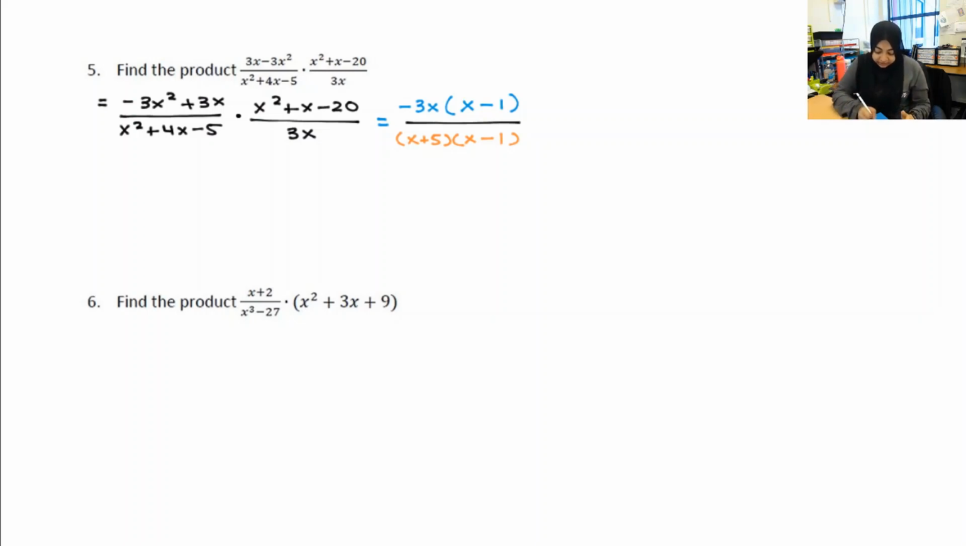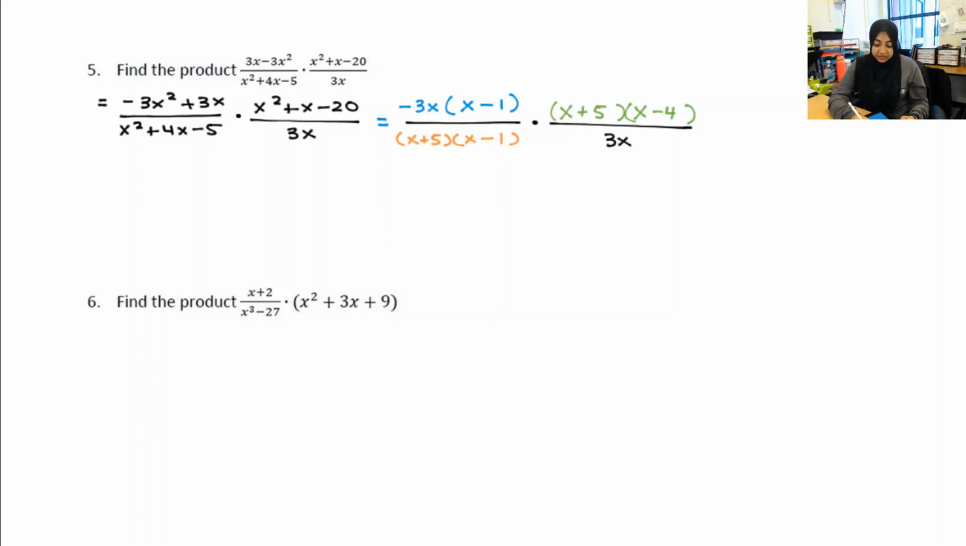So now let's move into our trinomial that's in the numerator of the second expression. Again, our a value is 1, which is awesome. X times x is x squared. Now I'm looking for two numbers that when I multiply them, I get negative 20, and when I add them, I get positive 1. See if you can come up with those two numbers. Hopefully you got positive 5 and negative 4. And then in the denominator, of course, it's just 3x. Nothing to really do there.